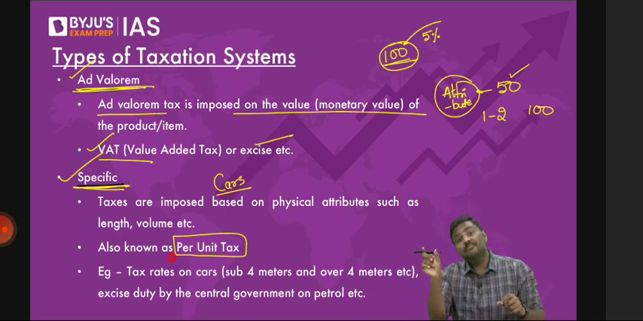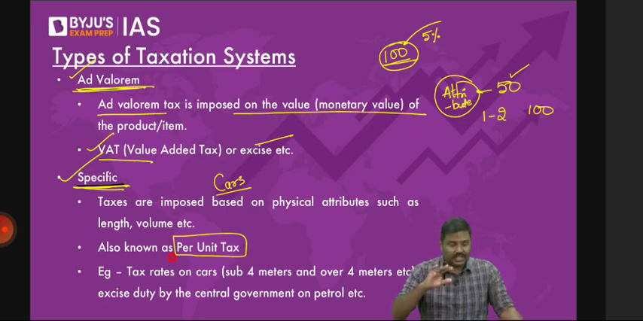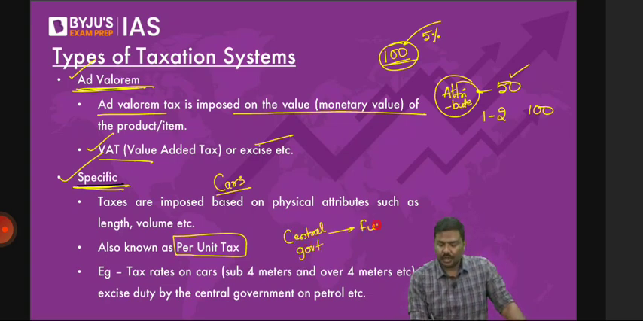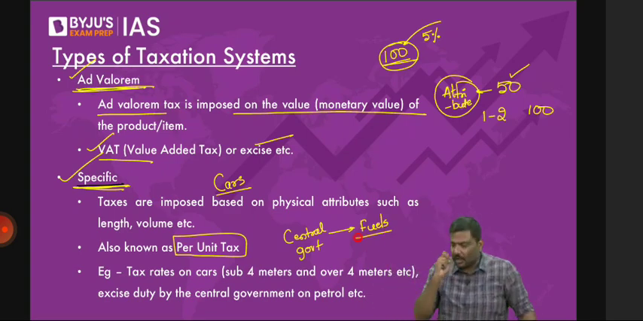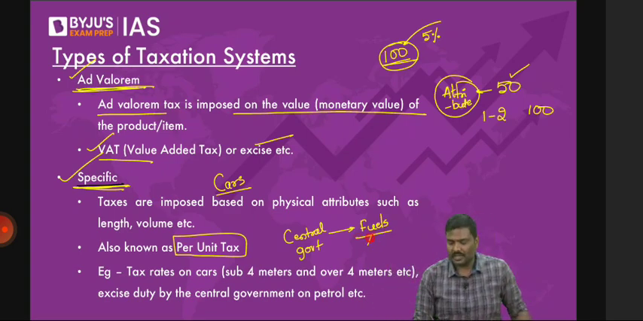I'll give you one more current affairs example. Follow this carefully. The central government imposes taxes on fuels. All of you know this. The central government, along with the state government, even the state government imposes taxes on fuels. So what is a fuel? Petrol.